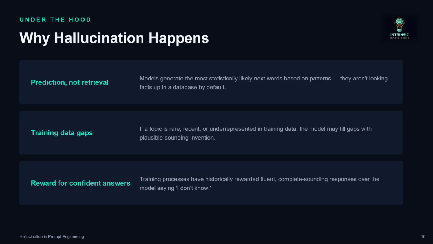Under the hood, why does hallucination happen? Prediction, not retrieval. The model generates the statistically next words based on patterns. They are not looking up a database by default. So this is where RAG comes into the picture. Training data gaps: if a topic is rare, recent, or unprecedented in the training data, the model fills the gaps with plausible-sounding invention. Reward for confident answers: training processes have historically rewarded fluent, confident-sounding responses over the model saying, I don't know.